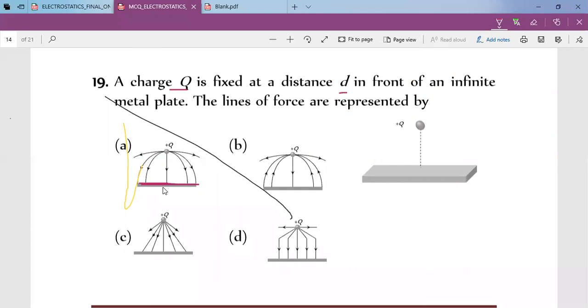So electric field lines must be perpendicular to it. Here you can't find perpendicular. Here also you can't find perpendicular. So lines will be like this, and it will be attracted this way. So answer A is correct. Remember, it won't bend this way. Yes, answer is option A, correct.